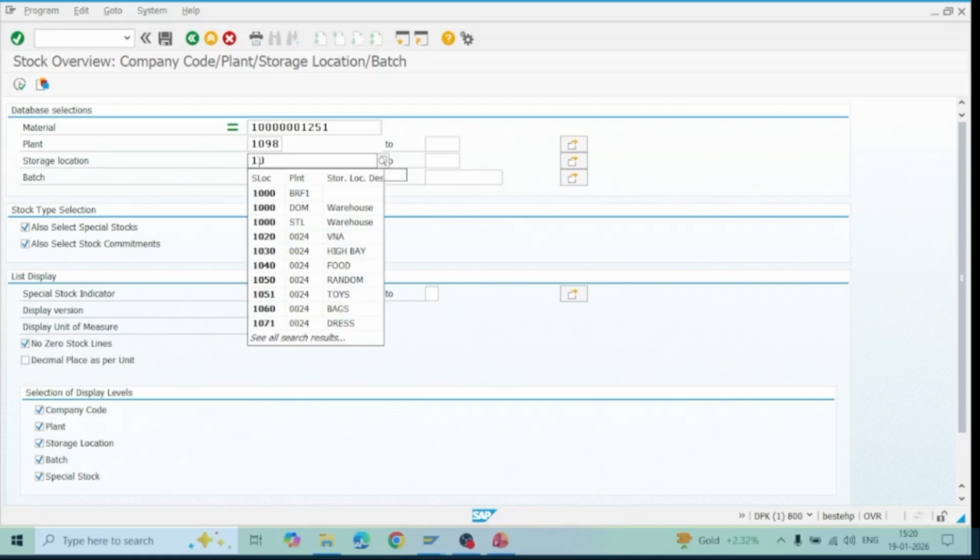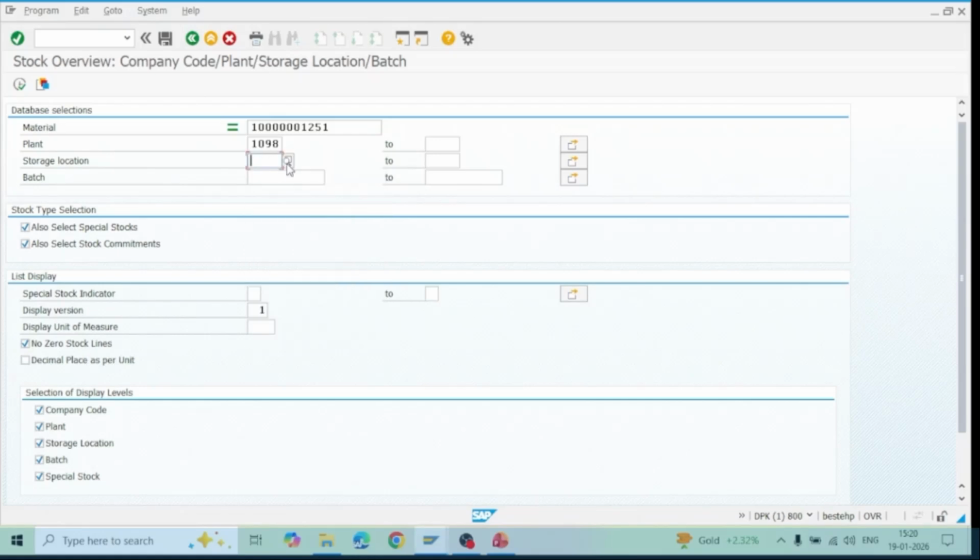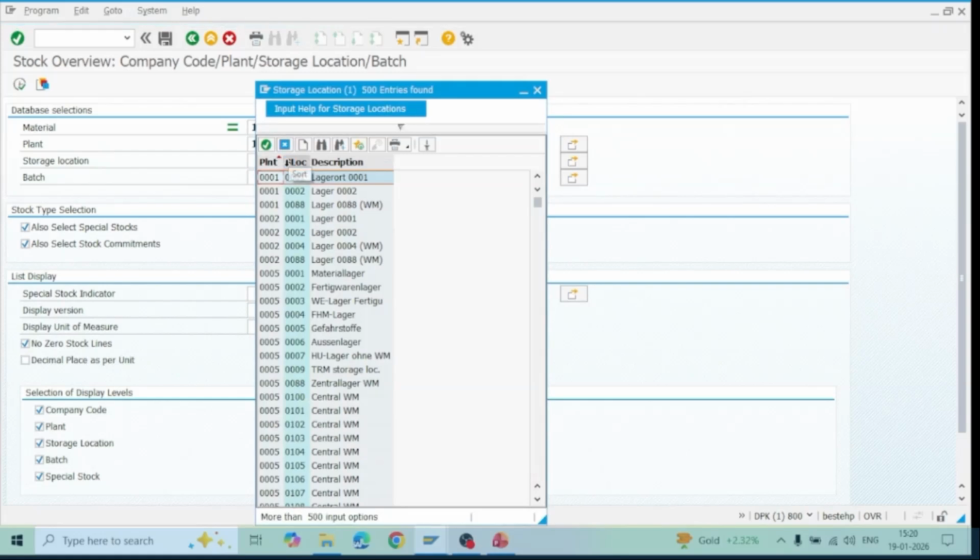To find out the storage location, let me check the storage locations.